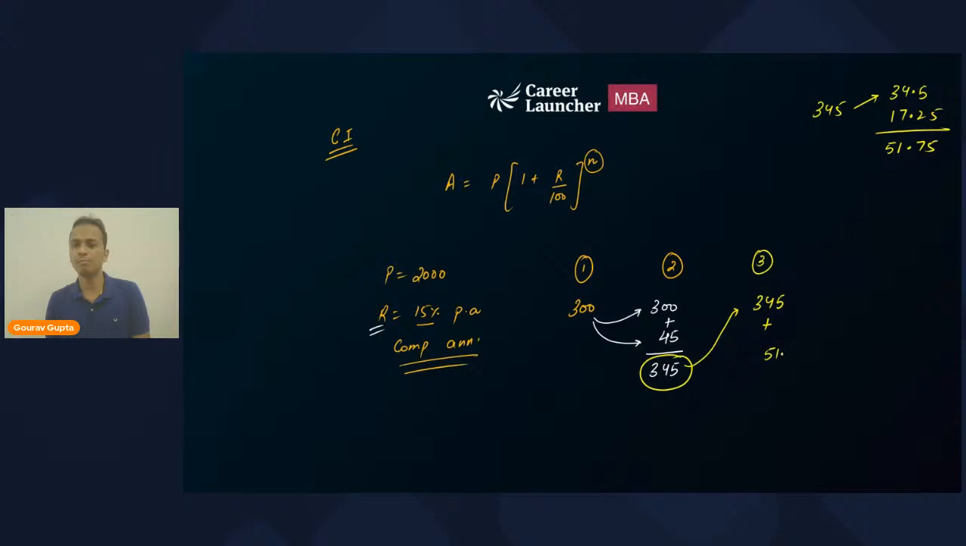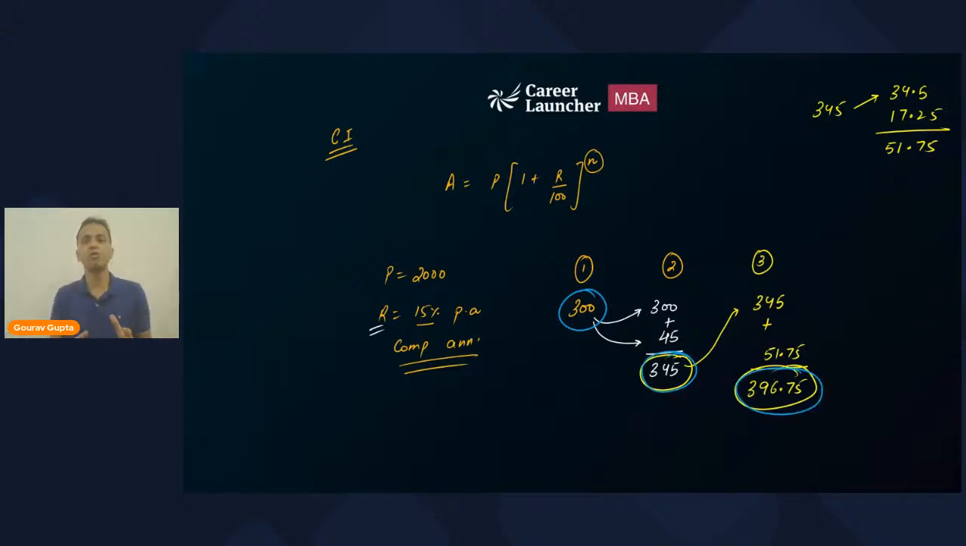So 51.75 will be the extra interest that we will get. All right, fine. Sorry, the total interest of the third year will be 345 plus 51.75. So that is 396.75, which will be the total interest of the third year. Okay. So now if you want to calculate the entire interest which is accumulated in 3 years, you can add these numbers 300, 345 and 396.75.